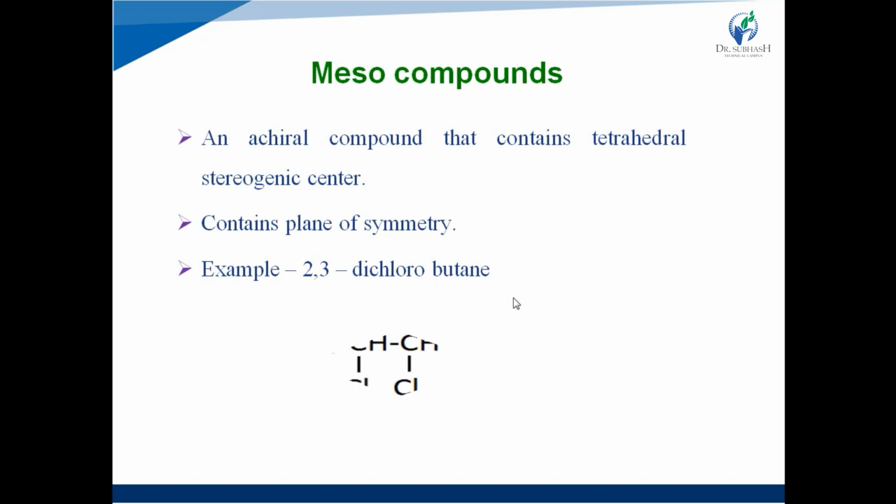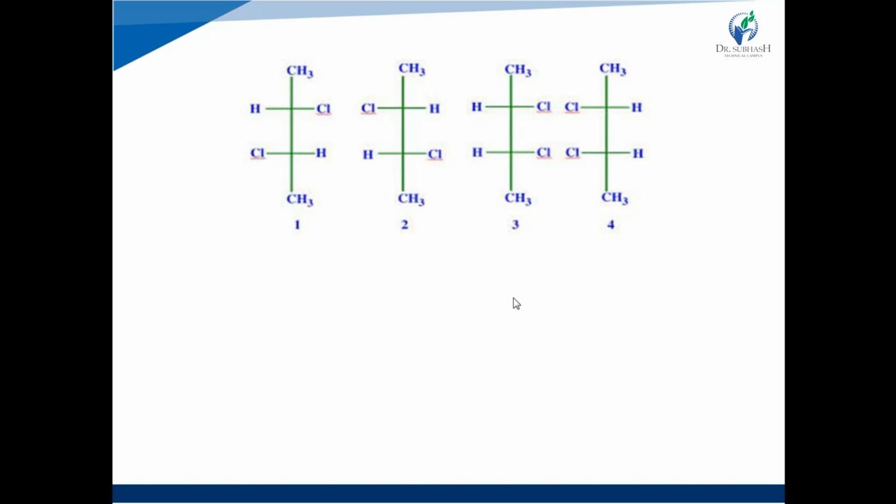See the example 2,3-dichlorobutane. Here in 2,3-dichlorobutane there are two stereogenic centers present at the second and third carbon. So it produces 4 stereoisomers, that is 1, 2, 3, 4. Now, as we discussed for diastereomers, 1 and 2 are a pair of enantiomers, similarly 3 and 4 are a pair of enantiomers, and the diastereomeric pairs are 1,3; 1,4; 2,3; and 2,4.